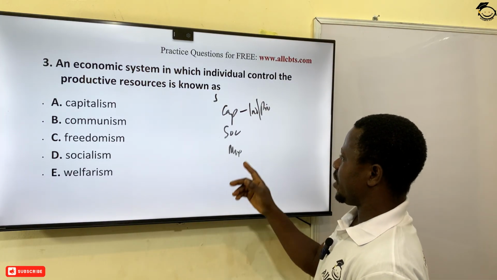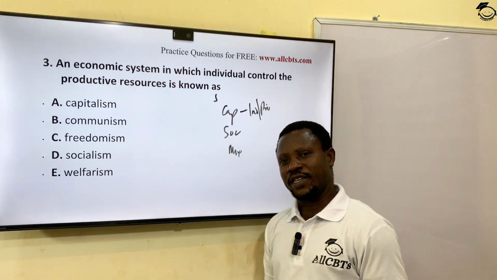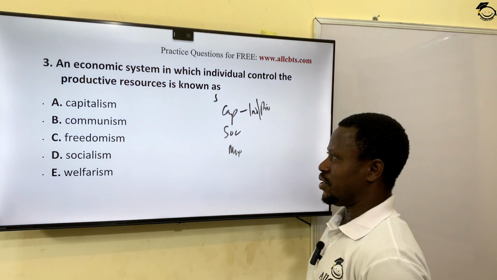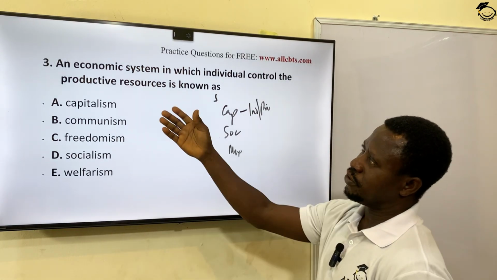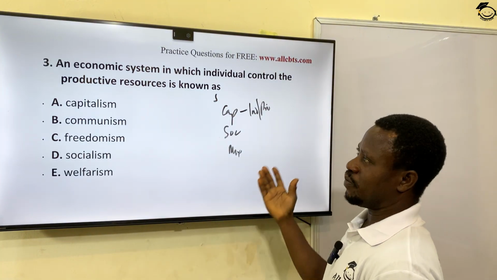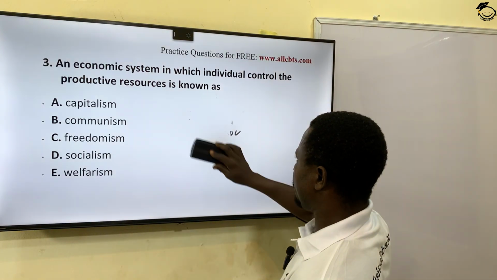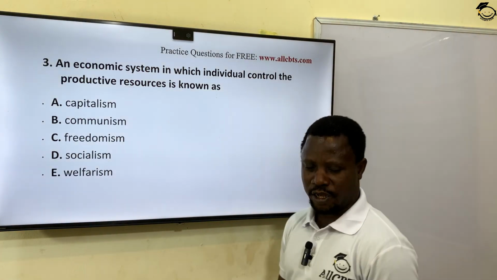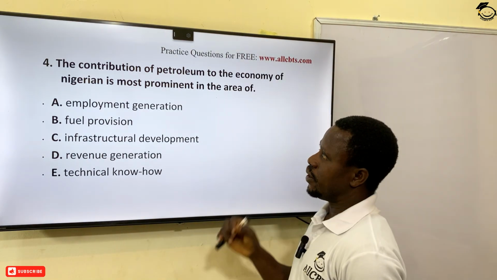The mixed economy is when both the government and the private individuals agree on how to manage the economy. And that is what Nigeria is practicing today. So let's go to the question. Individuals control the productive resources. From this explanation, option A is the correct answer, capitalism or capitalist economy. The next question.